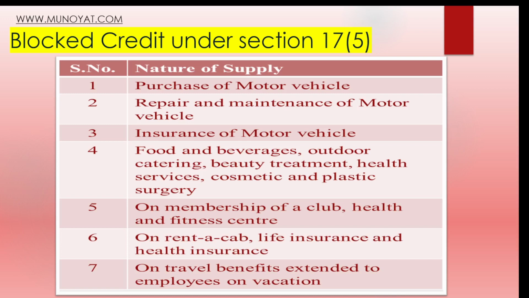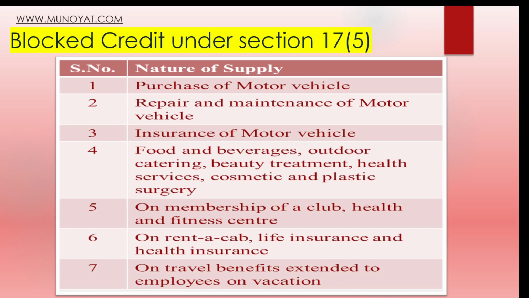If that business is into the supply of cab rent services or in transportation, then they can take the input tax credit, because that will be the goods, that will be their inventory for that business. But for the other businesses, purchase of motor vehicle, which is an asset, is not allowed.